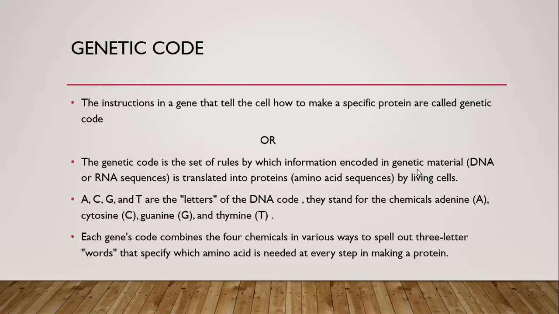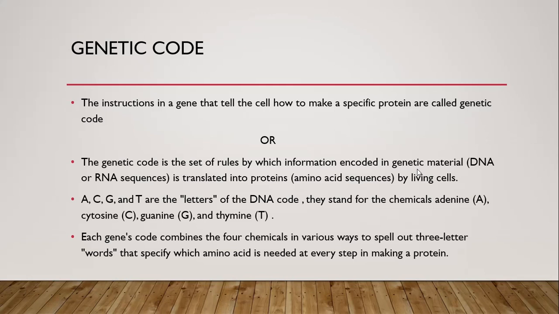Now we're going to talk about the genetic code. The genetic code is basically a set of instructions inside a gene that tell the cell how to make a specific protein or a specific enzyme. The genetic code is the set of rules by which information encoded in genetic material, DNA or RNA, is translated into proteins, amino acid sequences, etc.